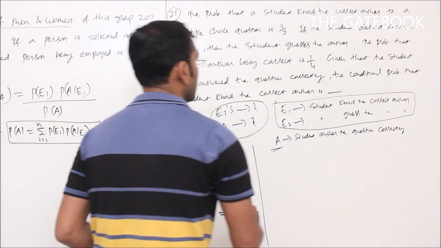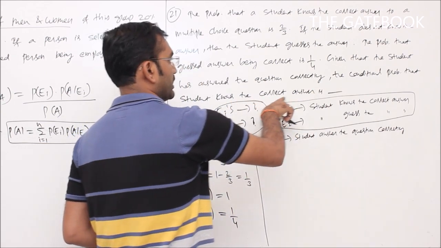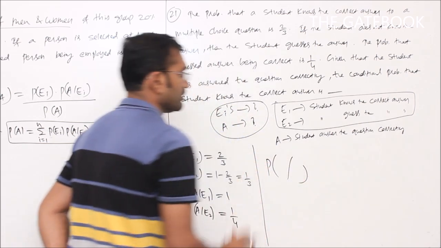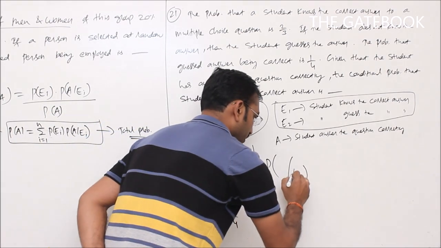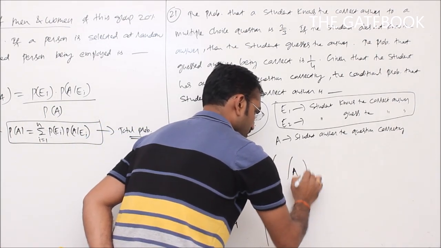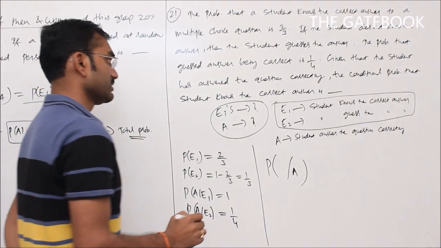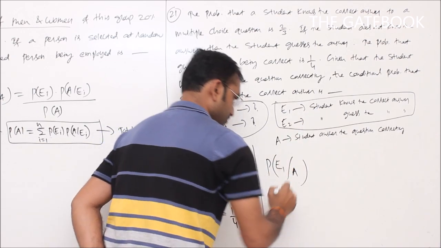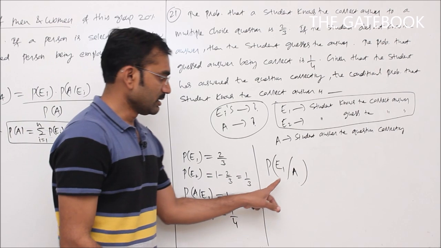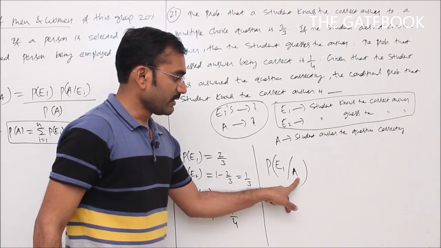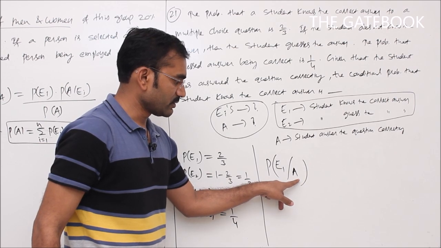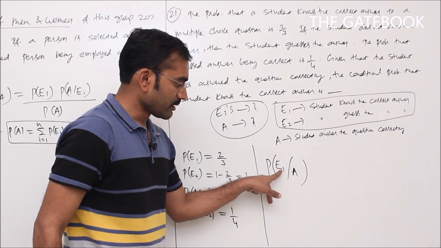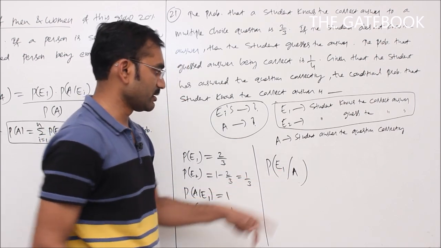Now what is the required thing here? The conditional probability that the student knows the correct answer, given that the student answers the question correctly. See here, the student answers the question correctly, means I will write A in the denominator, because that is happening first. What is the conditional probability that the student knows the correct answer? Knows the correct answer means I will write E1 in the numerator, because out of these two events, the denominator event is happening first. So we write first in the denominator the event which is happening first, and after that the remaining event in the numerator. So P of E1 given A.